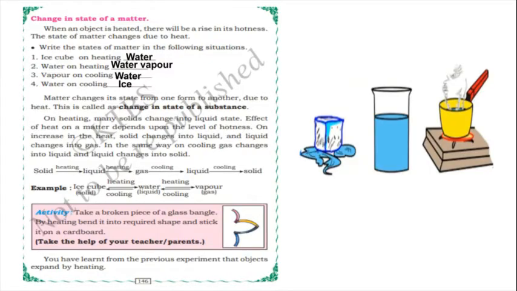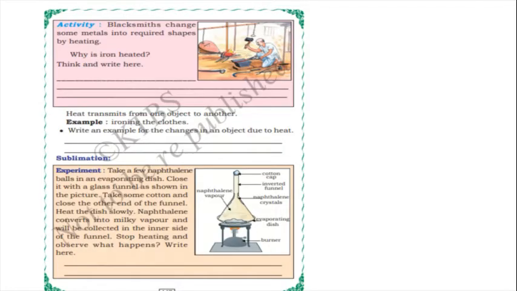Yes. So on the next page, blacksmiths change some metals into the required shape by heating. Why is iron heated? To make things, isn't it? And one more thing is, after heating the iron, we can give it any shape. It will become soft, and we can make it in any shape which we want. Okay. And iron and other metals become soft on heating. So we will heat iron and make the things which we want.